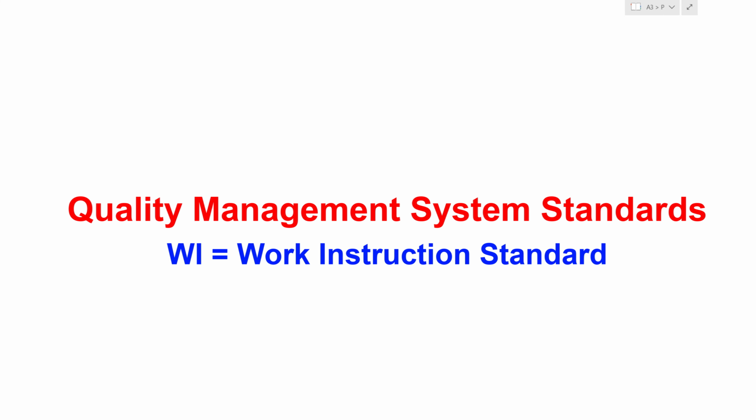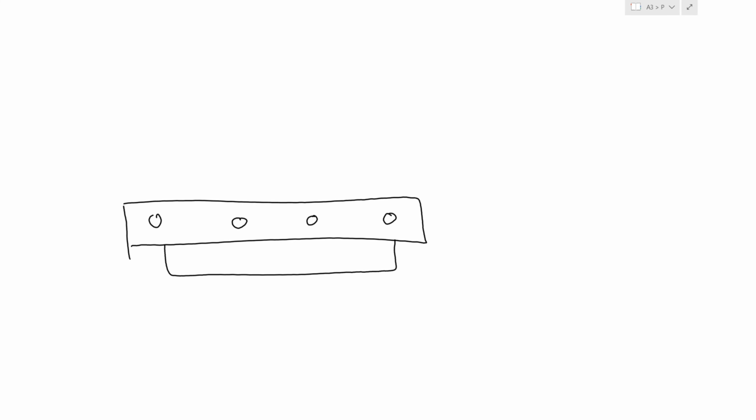Today I will explain to you about work instruction standard in quality management system. Firstly, I would like to show an example to you. I have a production line. Also, I have a box at position A. My job is to move the box from position A to position B. How can I do this job?